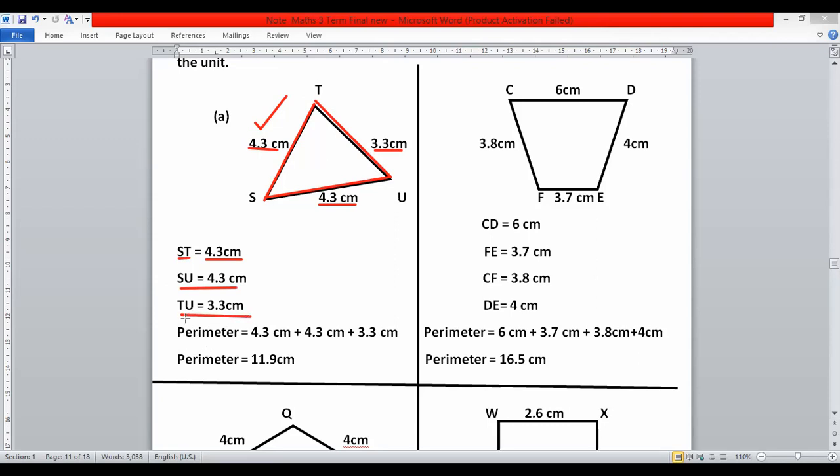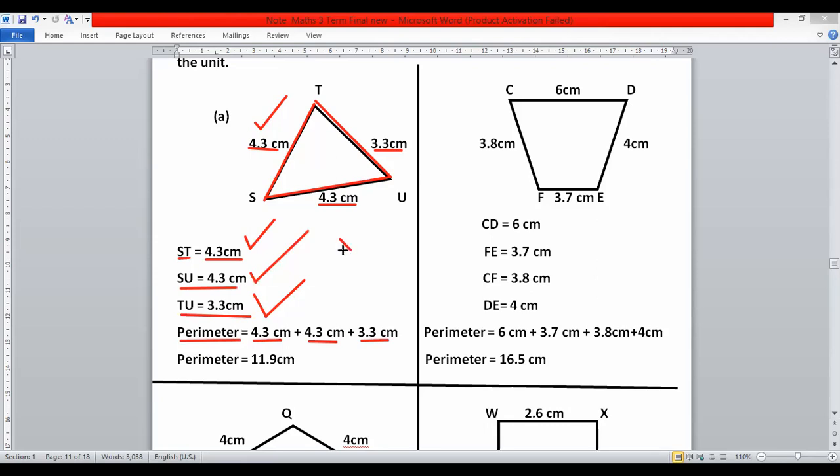After that, what is the statement? The statement is record the perimeter. How do we find the perimeter? You know that perimeter is the total length of the sides of any shape. So here we have three sides, so we will write perimeter equal to, we will add this side, this side, and this side, three sides, 4.3 plus 4.3 plus 3.3.